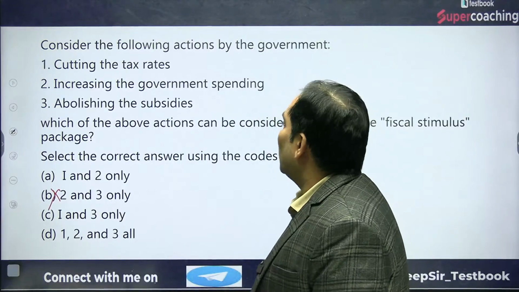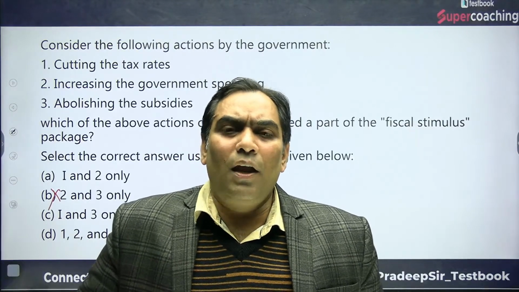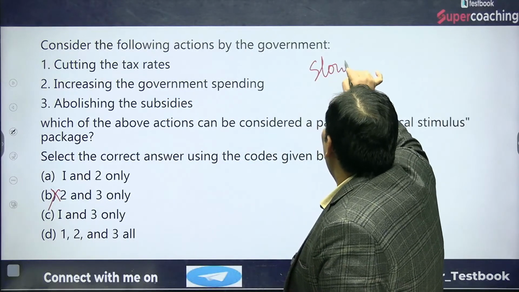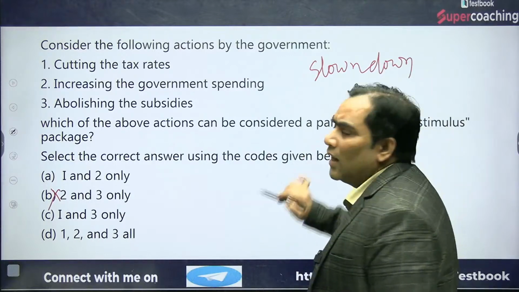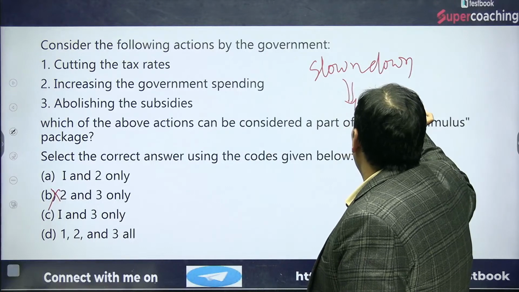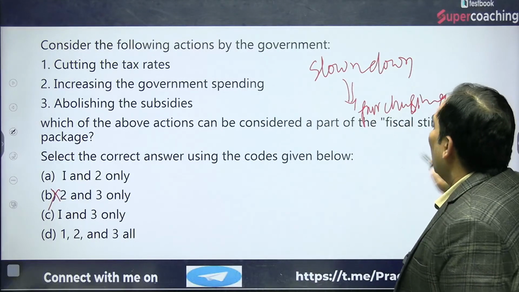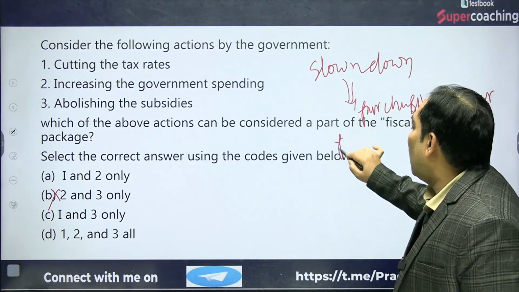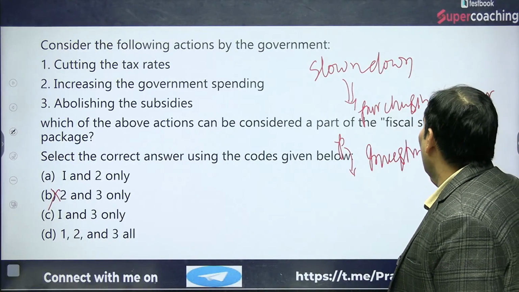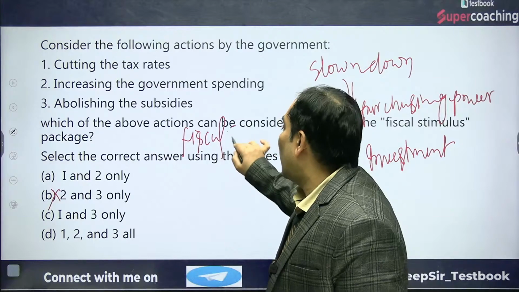Consider the following action by the government. Do you know the meaning of fiscal stimulus? The meaning of fiscal stimulus is when there is a slowdown in the economy. And why is there a slowdown in the economy? Because people do not have purchasing power. When people do not have purchasing power, the government tries to increase their purchasing power. For that, the government invests in the economy, and that is known as fiscal stimulus.